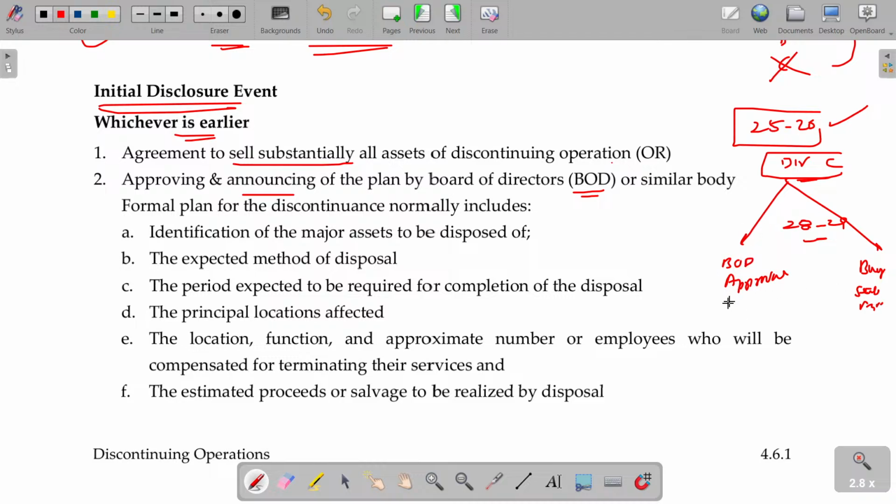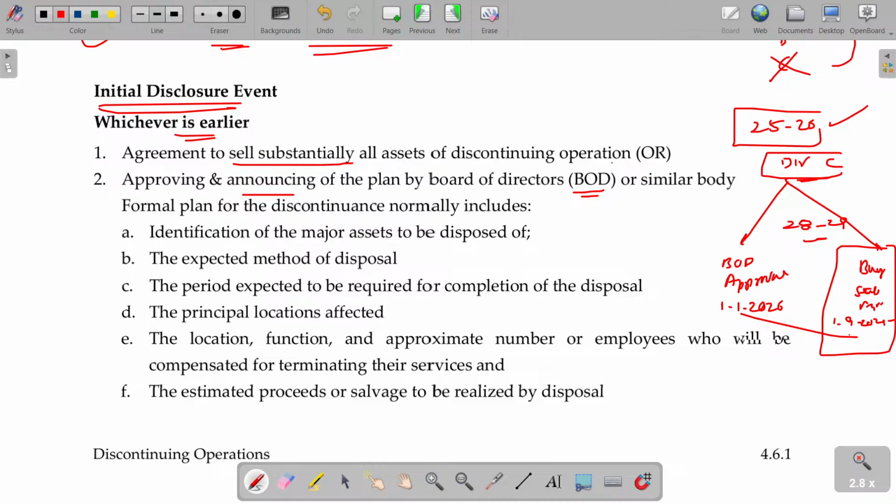So the board of directors planned that we can close on 1/1/2026. The buyer also accepted, saying, sir, I will take it if the board of directors permits. So this happens on 1/9/2025.